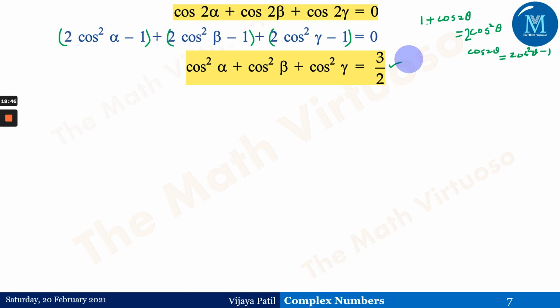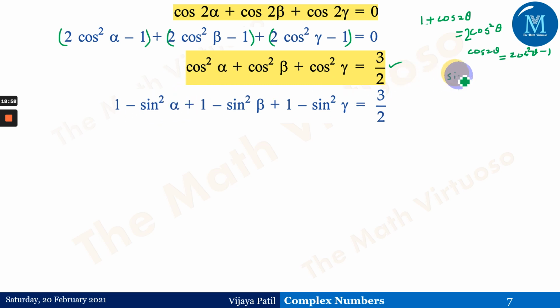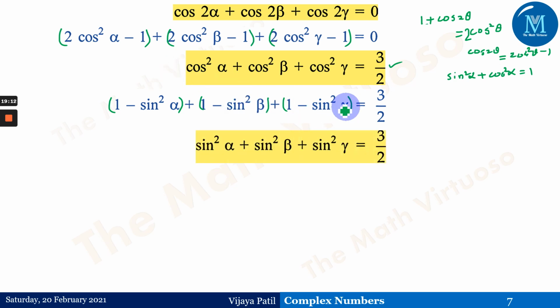The identity which we have got, I've put it in yellow shade here. Then cos square alpha is equal to, that means what we have used, sin square alpha plus cos square alpha is equal to 1. This identity we have used. We have just replaced those terms over here, and we have got the next identity just by having a small addition and subtraction. We'll be getting this type of identity again, which is again one of the things we wanted.